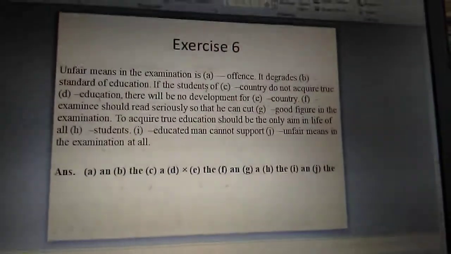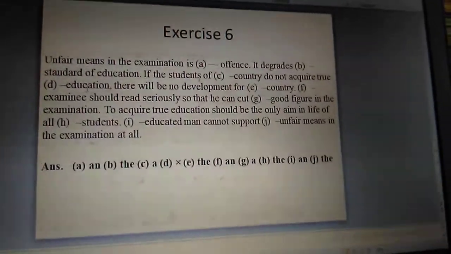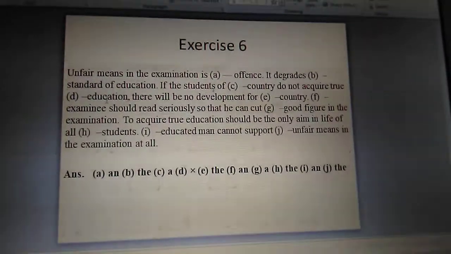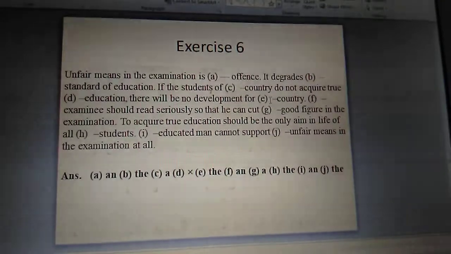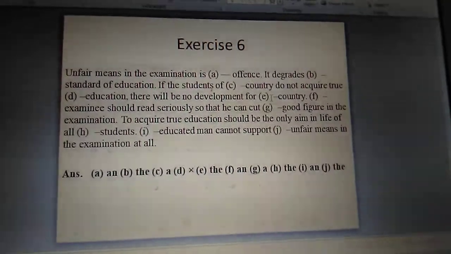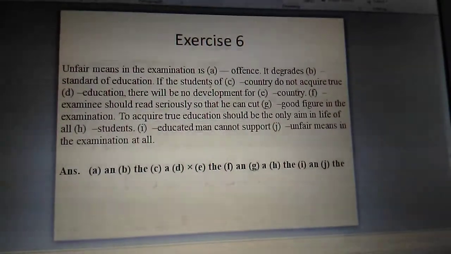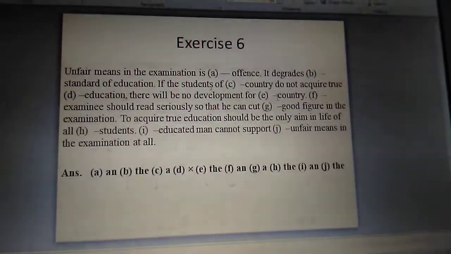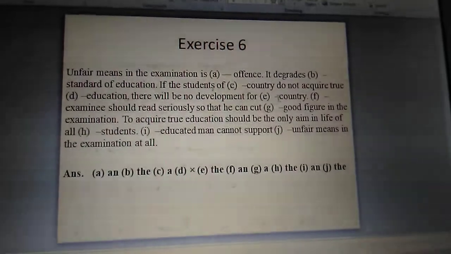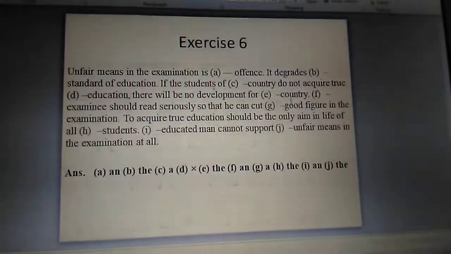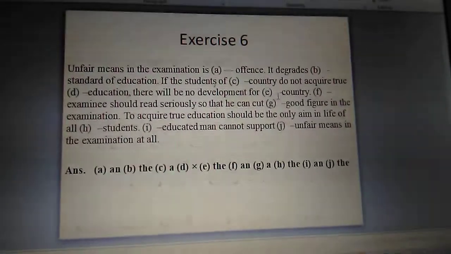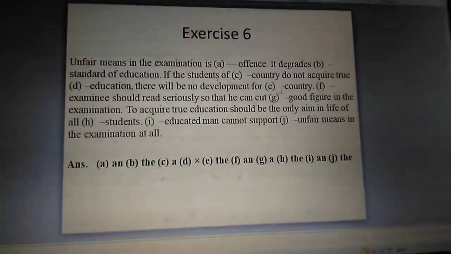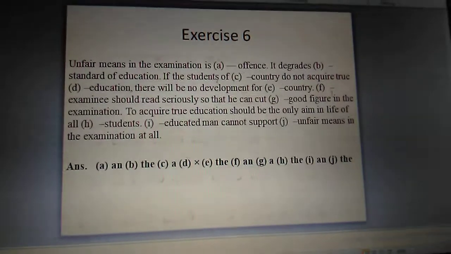There will be the cross. There will be no uncountable noun. We can tell here uncountable noun. There will be no development for the country. Here we use the because the same article is going to be used again. So it has the rules we discussed earlier also, and which rules we have discussed in our class. There we mentioned the rules using the king.